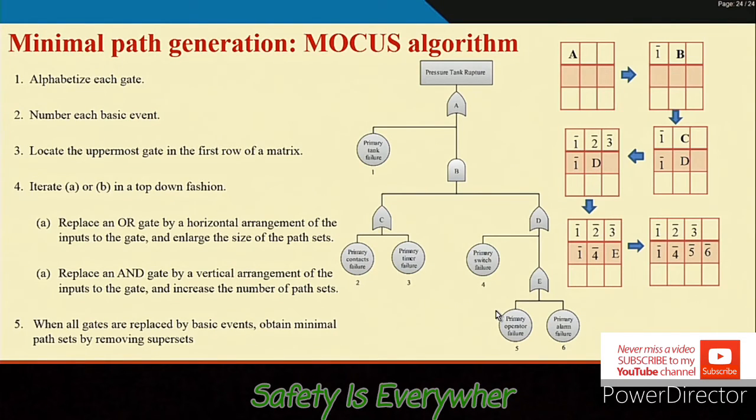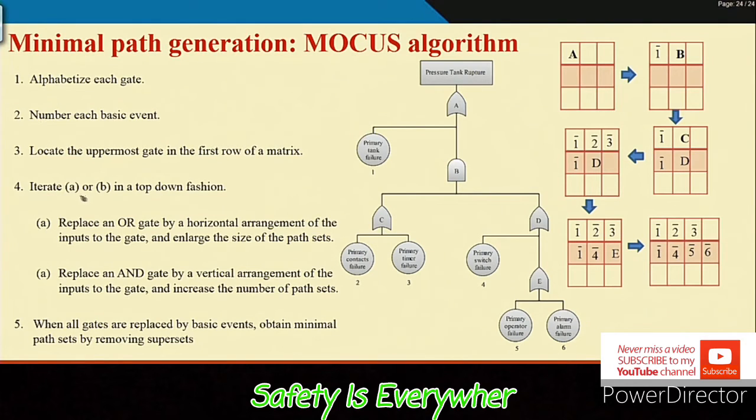So, now we want to generate the path set. Earlier you generated the cut set, which means failure paths. Now we want to know the success paths. Here the difference will be: in the case of cut set, we say all other things the same, alphabetize each gate, number each basic event, and then go in this manner. That is the MOCUS algorithm in cut set computation that you have seen.